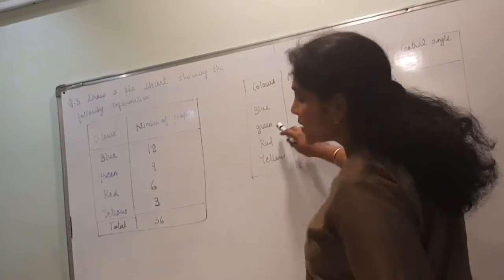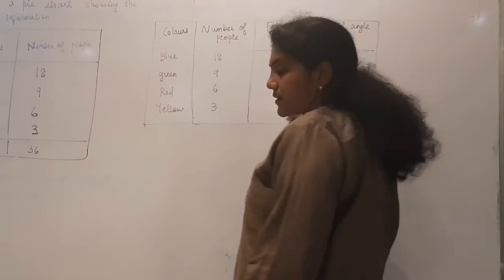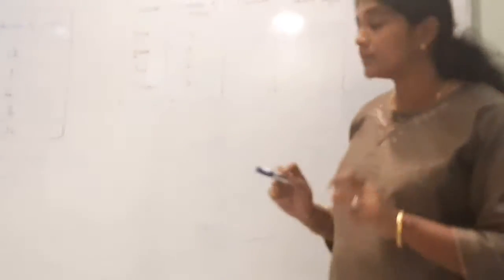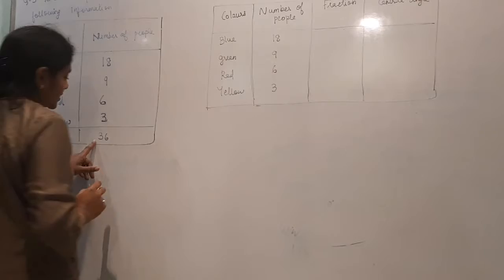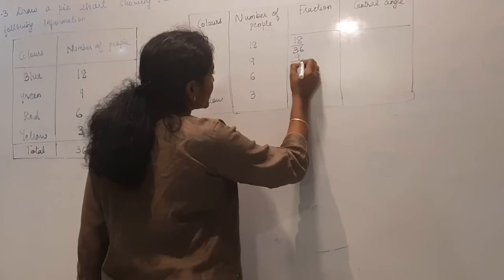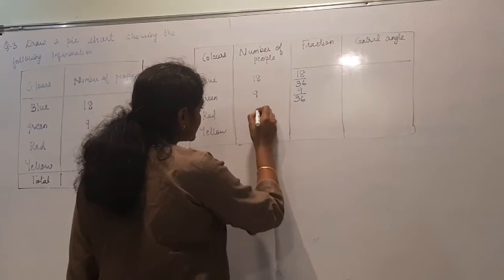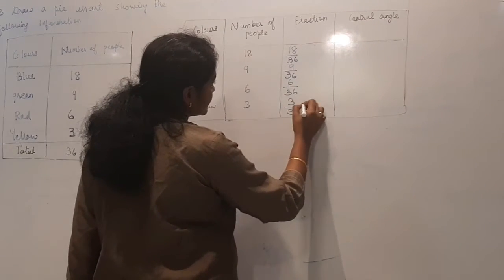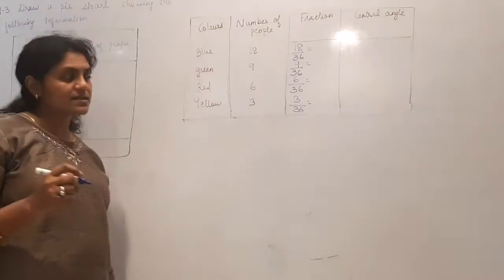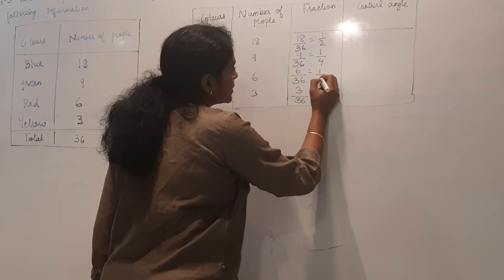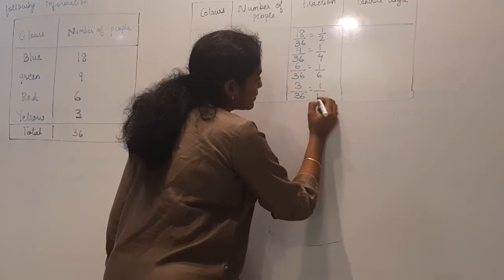So again, colors, number of people, fraction, central angle. Whatever fraction you are getting, you have to multiply with 360 degree. Now 18, how much are the total? 36. So how you will write the fraction? 18 by 36. 9 by 36. Then 6 by 36 and 3 by 36. Right? Now 18 by 36. If you reduce, you will get 1 by 2. This is 1 by 4, 1 by 6 and 1 by 12.